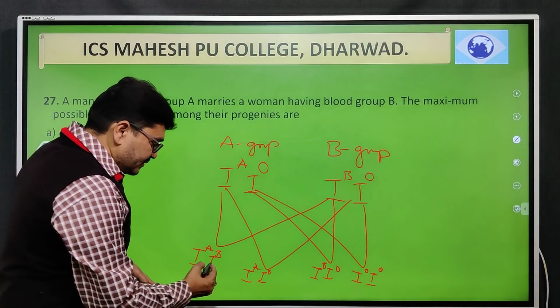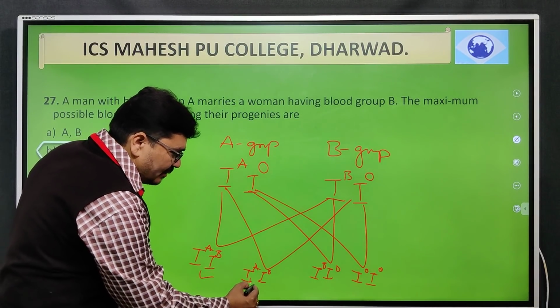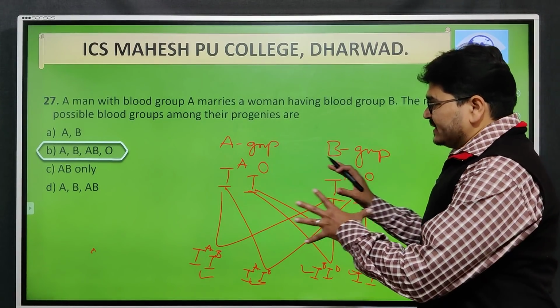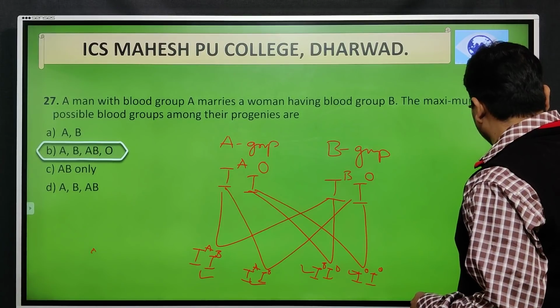This will represent AB blood group, A blood group, B blood group and O blood group. That is how we do this blood grouping process.